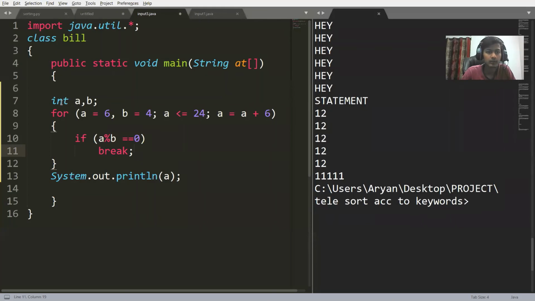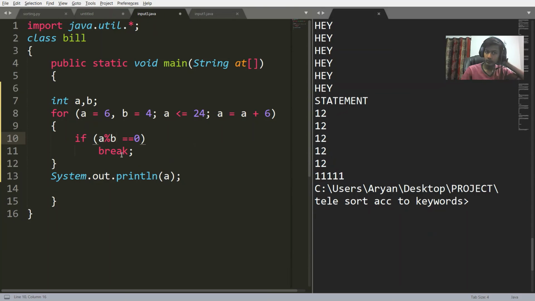Now in this example, you can all see that we have assigned int a and b outside, right? The value of a is 6 and b is 4. The condition is a less than equal to 24, right? And a equal to a plus 6, right? Inside the for loop, what do we have? If a modulus b double equal to 0, then break.